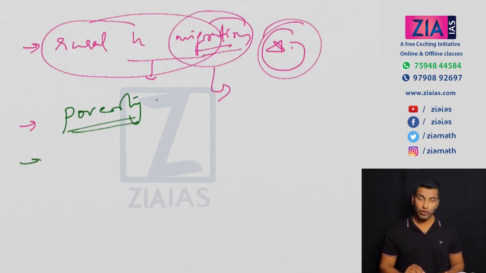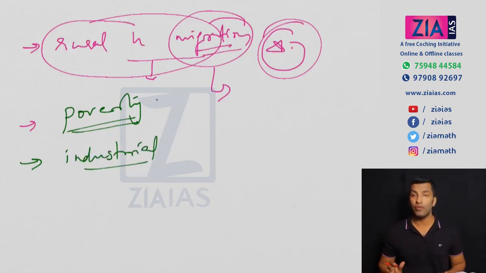Now if you look at another importance, if you need to have a vibrant industrial growth, you need to have a very good agricultural setup, because the raw material for the growth of industries is actually provided by the agricultural setup. So if you need to have good industrial growth, you need an agriculture setup.